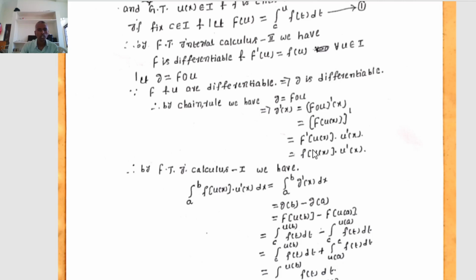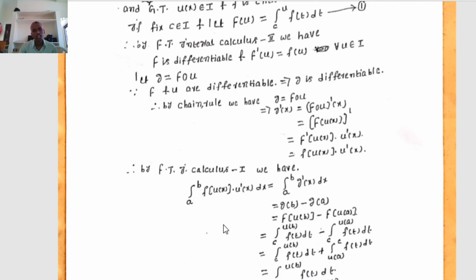That implies, by the chain rule, (F of u of x) dash equal to F dash of u of x dot u dash of x. Already we know that capital F dash of u equals small f of u. That implies capital F dash of u of x equals small f of u of x dot u dash of x. Therefore, by fundamental theorem of integral calculus 1, what does fundamental theorem of integral calculus 1 mean?